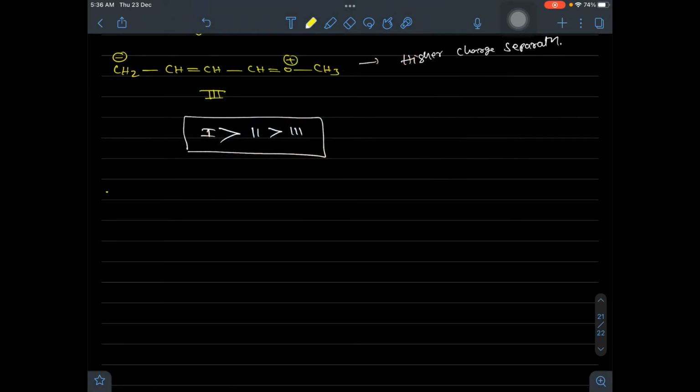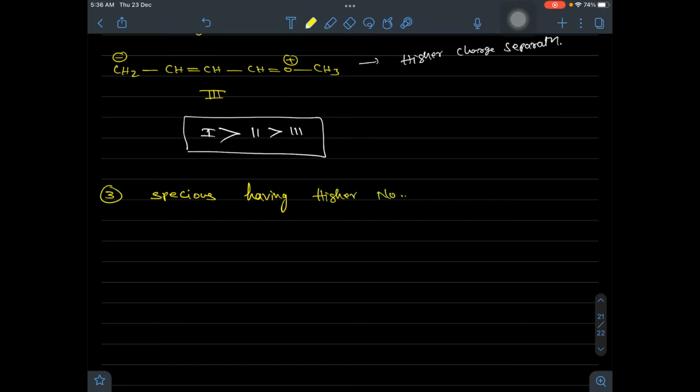Next, rule number 3. A species having more resonance structures is more stable. A higher number of resonance structures means more stable.